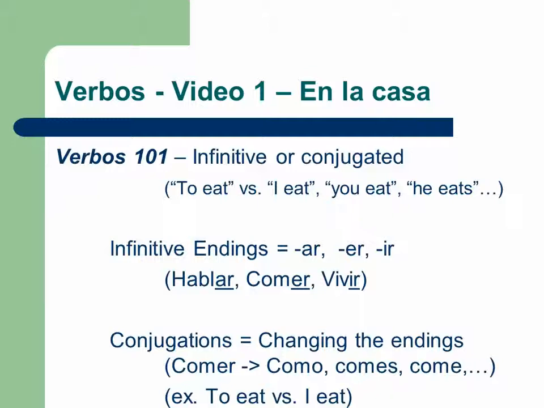And we're going to look at that way more in depth in the grammar video. But for right now, we're just going to look at the infinitive, because it's really, really important to get to the original part of the verb, and then you can worry about manipulating it later. So right now, I want you to focus on the infinitive form and then the yo form as well. We're going to take off that ending and do a yo form for each one of these verbs. Muy bien. ¿Están listos? Are you ready? Excelente. So this video is going to go the same as usual. Repeat after me. Practice with the video.